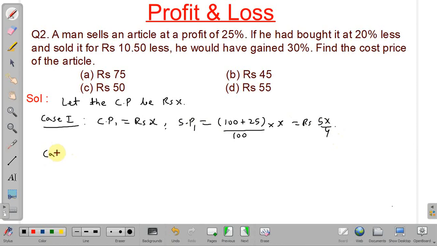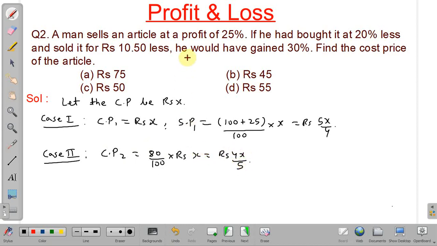Now we will discuss case 2. Here cost price is able to reduce by 20%. So next cost price 2 will be 80% of the original cost price. So 80 by 100 into rupees x. So it will be equal to rupees 4x by 5.